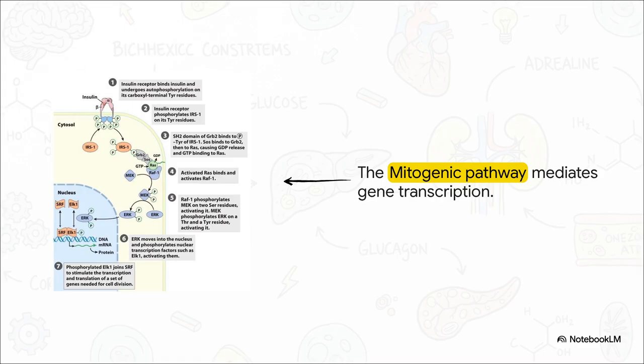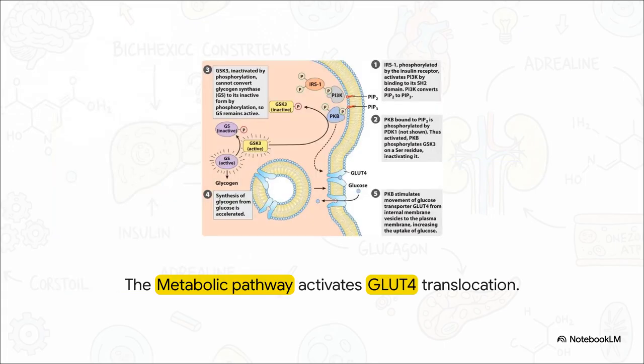The receptor interacts with insulin receptor substrate 1, or IRS1. IRS1 gets phosphorylated, starting a chain reaction that pushes a transcription factor called ERK straight into the cell's nucleus. Once there, ERK acts like a master switch, activating specific genes for lipid biosynthesis and glycolysis. The cell is literally physically rebuilding itself to process the new influx of glucose. Then you have the metabolic pathway.